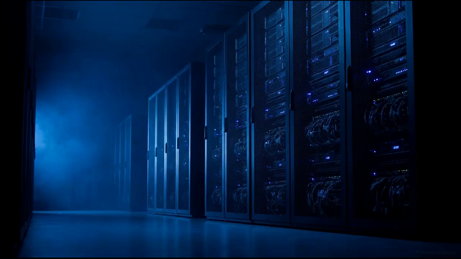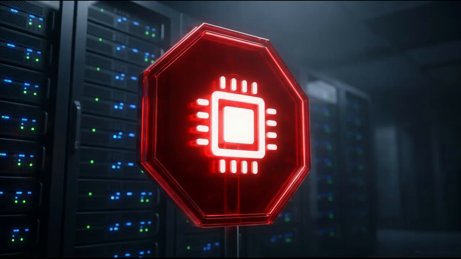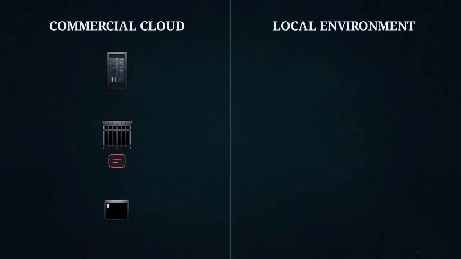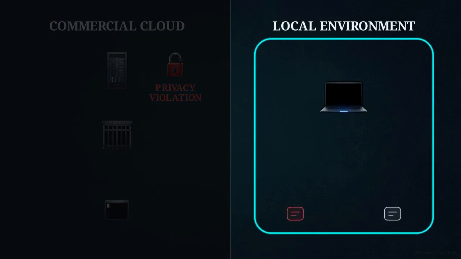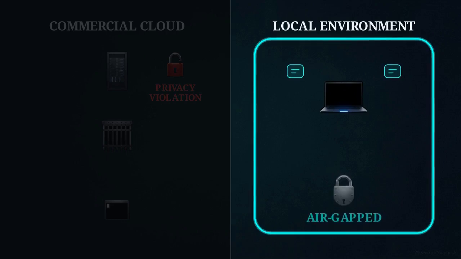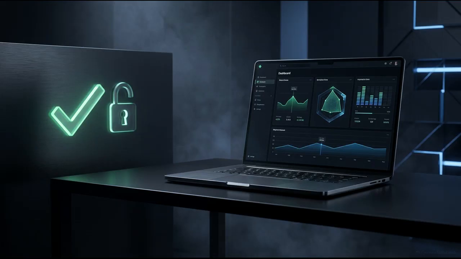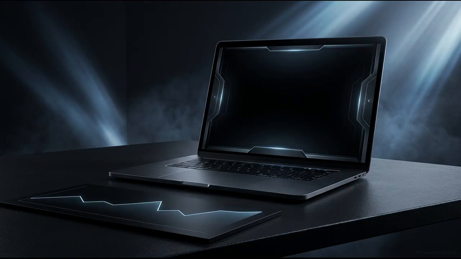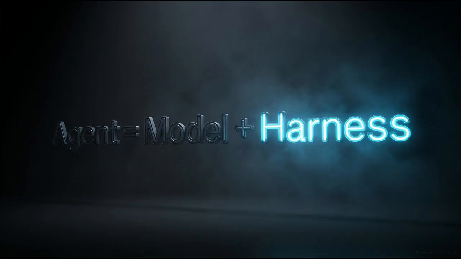But if we want to deploy this system inside an enterprise, we hit an immediate operational roadblock at the model layer. As this contrast card shows, commercial APIs like GPT-4o routinely refuse to analyze exploit proofs of concept. And as seen on the left, sending proprietary code to external servers violates privacy. Moving to the right side, OpenWorker runs local open-weight models completely air-gapped on your laptop. Running these local models guarantees 0 safety refusals on exploit analysis, incurs exactly 0 API token costs, and ensures absolute air-gapped code privacy.